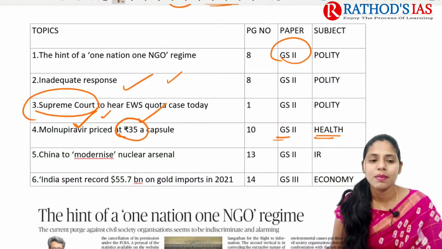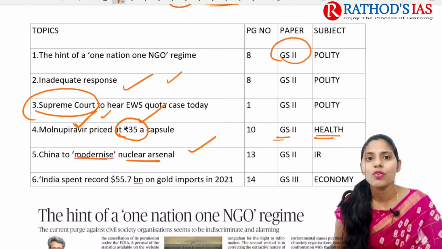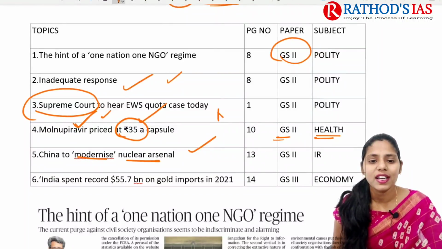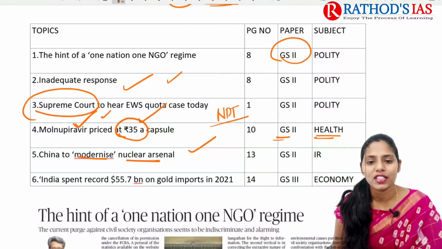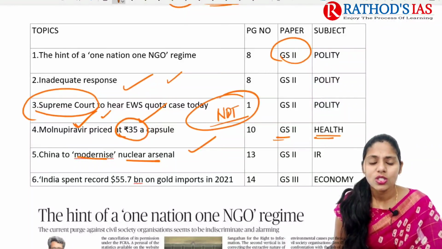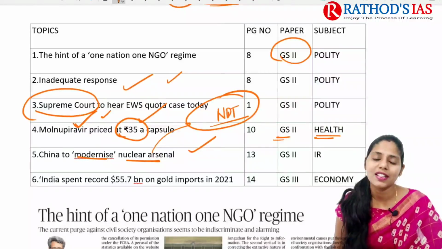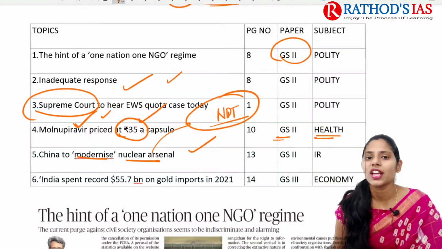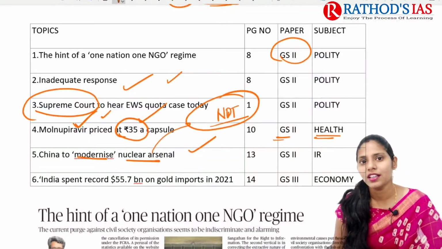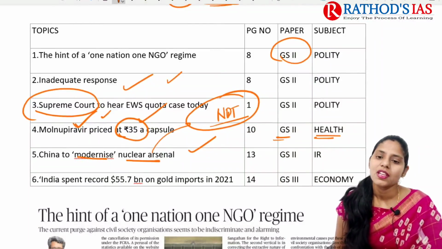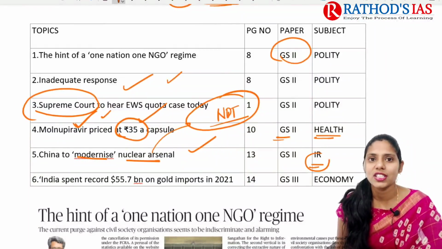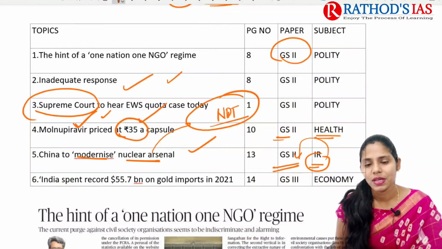And next topic, it is about China to modernize nuclear arsenal. If you have watched yesterday's lecture, we studied about the non-proliferation treaty, right? Now China says that we will go for modernizing of this nuclear arsenal, and in turn it says that Russia and USA need to decrease their nuclear arsenals. So this will be important from international relations, which mainly comes under GS paper 2.